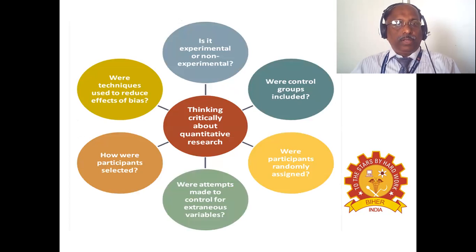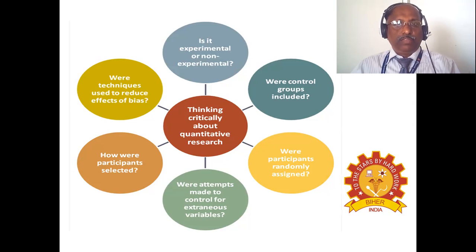And what are the further strategies in quantitative research? Thinking critically about quantitative research: is it experimental or non-experimental type of research work? That is one part.